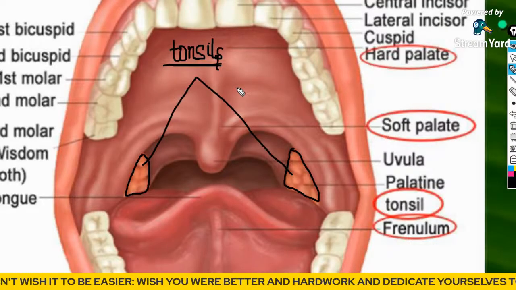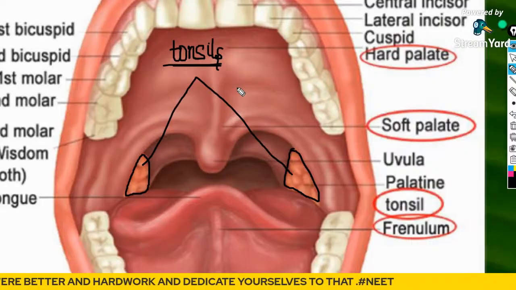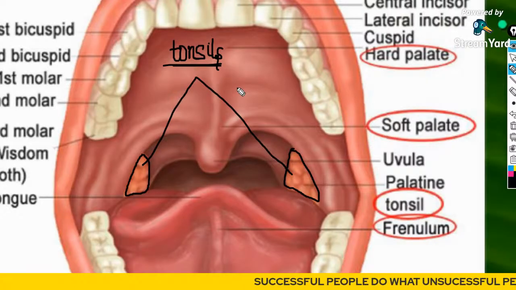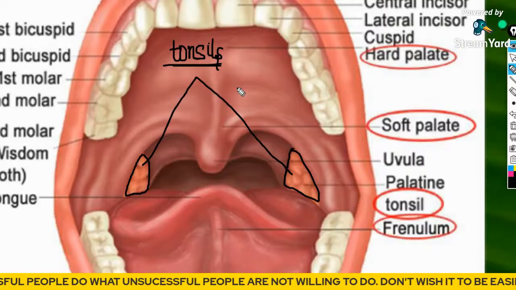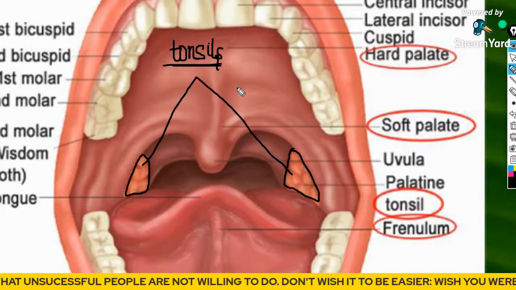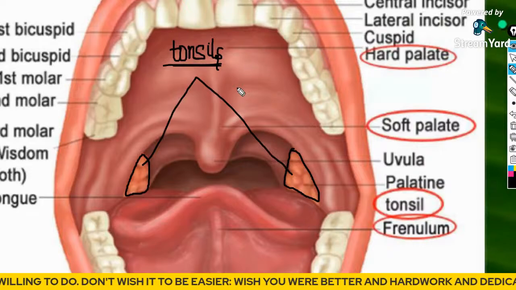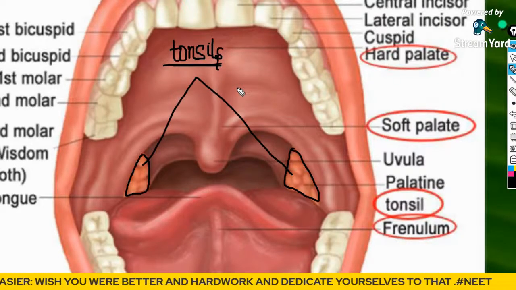So in that condition, what is happening inside the mouth? Any germs, bacteria or pathogens entering the mouth would be destroyed in these tonsils. They would be engulfed in the tonsils and destroyed inside. That leads to the inflammation of the tonsils, which leads to a large cheek.